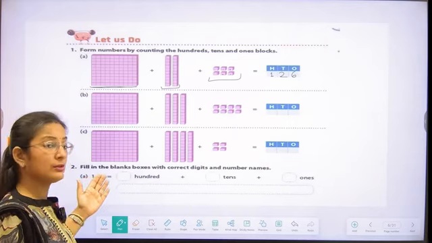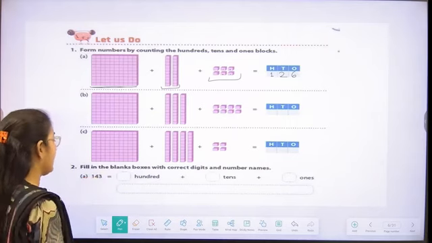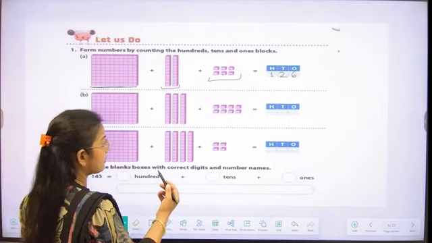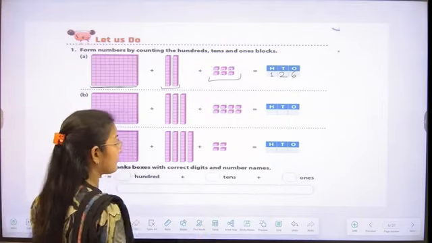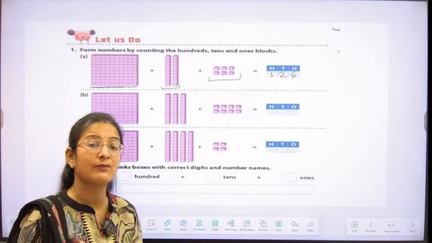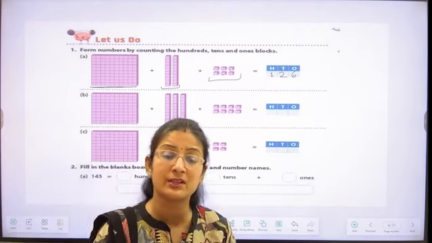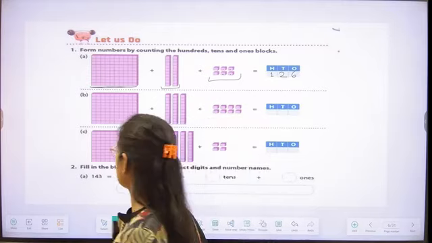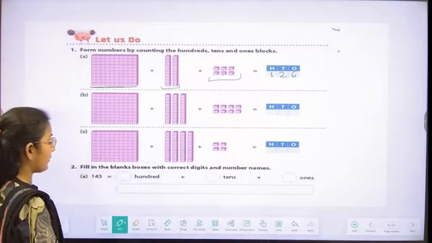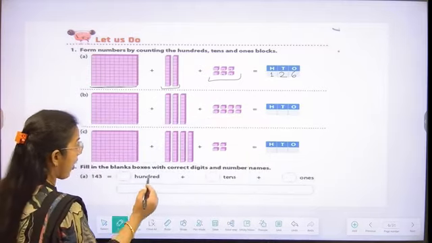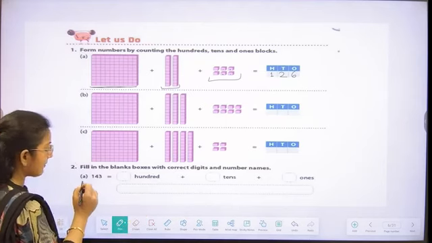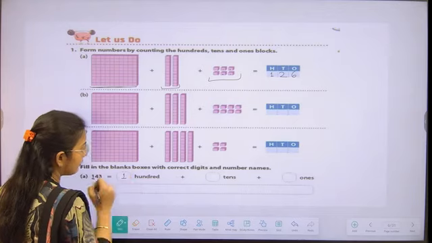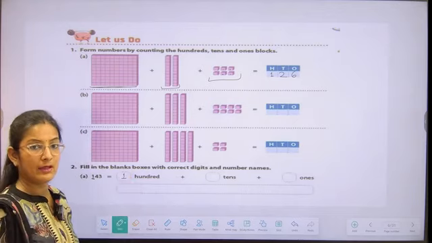Now we are going to do the next question. In this, what we have to do? Fill in the blank boxes with the correct digit and number name. We have to write the correct digit along with its number name, students. Let's start with the first one. In the first one, what we have seen over here? How many hundreds we are having in this number? We are having 1 hundred. So what we have to do? We have to write the 1.